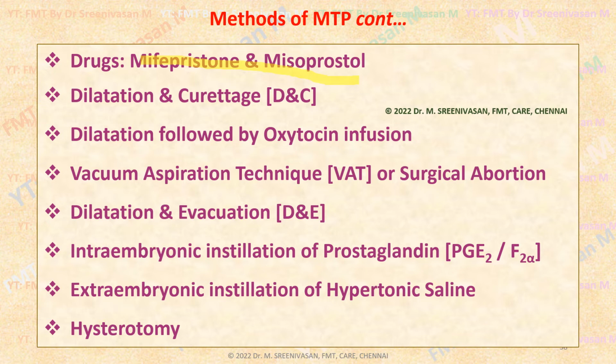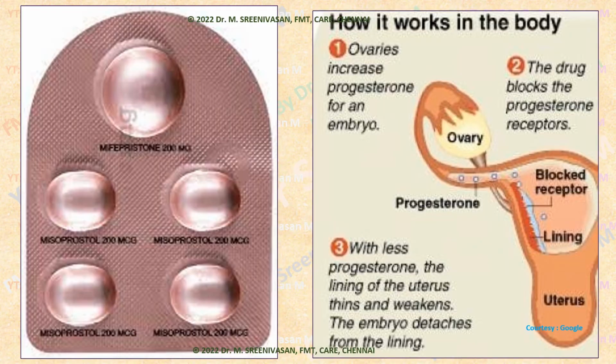Intra-amniotic instillation of prostaglandins, especially prostaglandin E2 or F2 alpha, is commonly used. That will cause uterine contractions. Then extra-amniotic instillation of hypertonic saline will cause fetal death. Hysterectomy. These are all the methods based on the duration of gestation in ascending order. We can apply these methods accordingly.